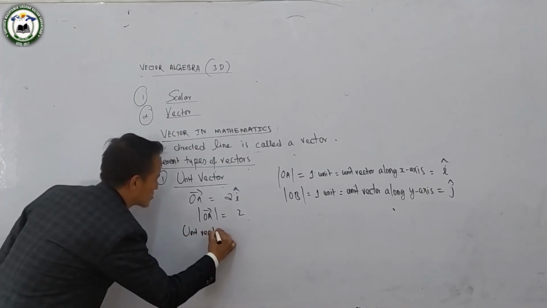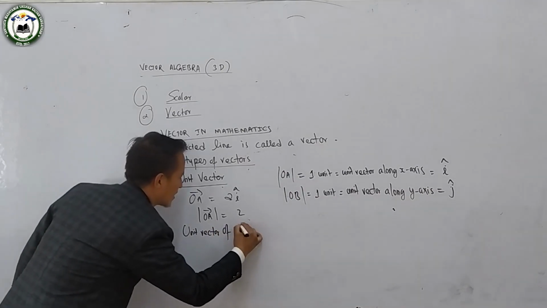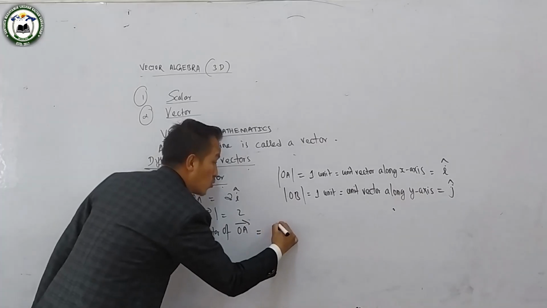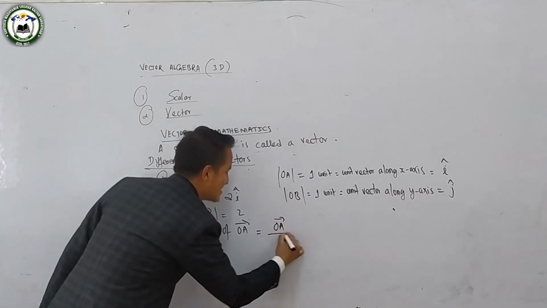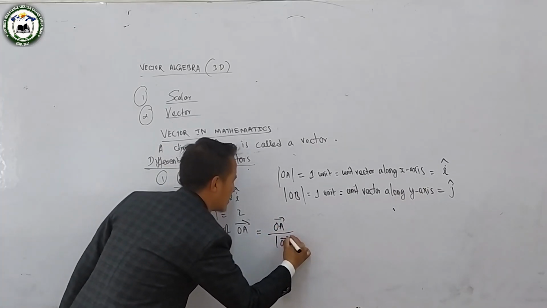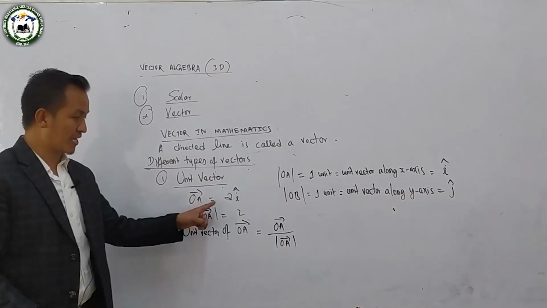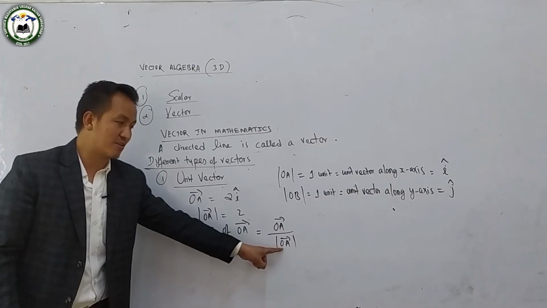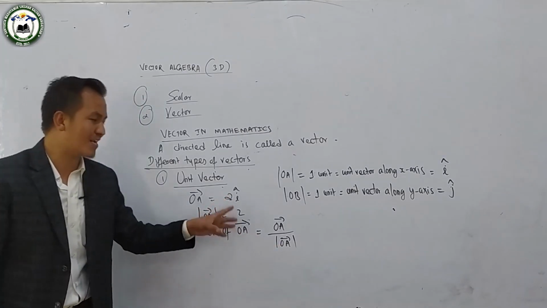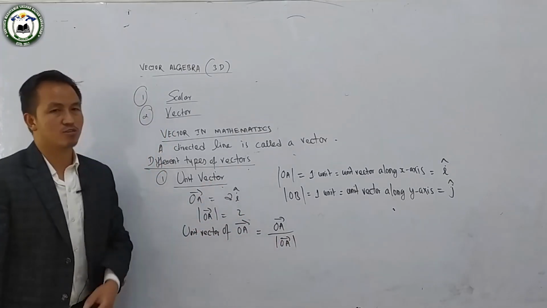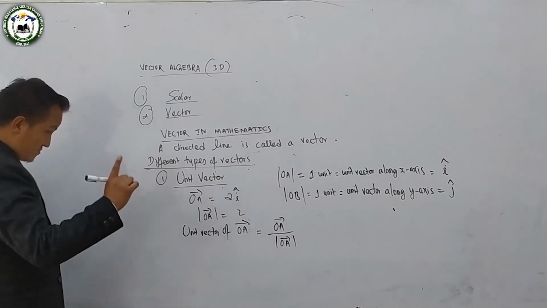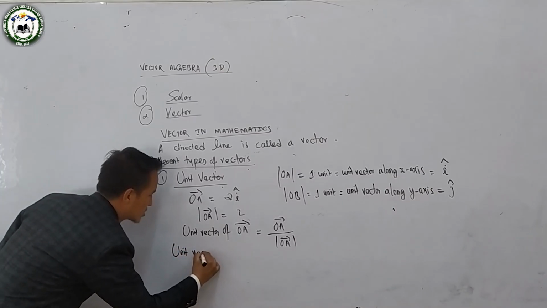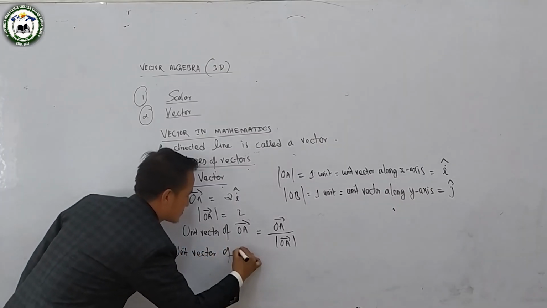What is the unit vector of OA? It means if we divide vector OA, that is 2i, by its own modulus, you will get i cap. So that is the unit vector. So generally remember the formula. What is the unit vector of vector A?